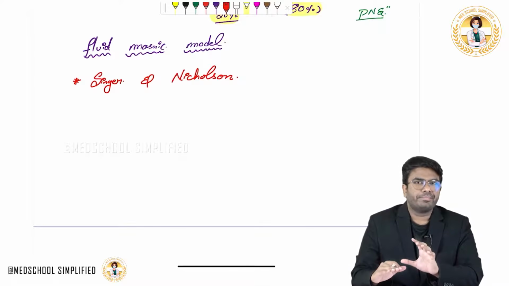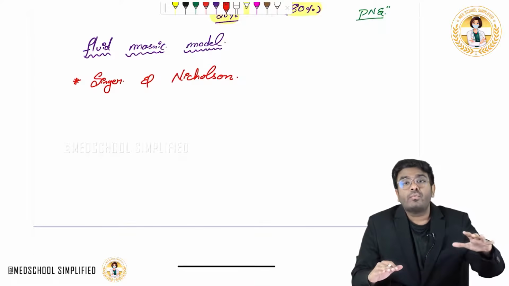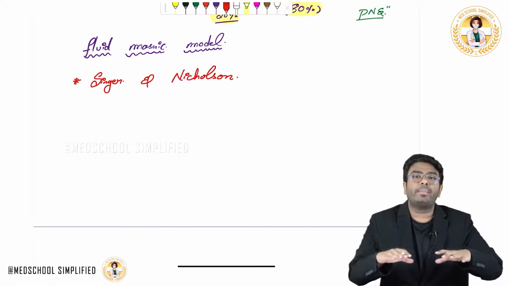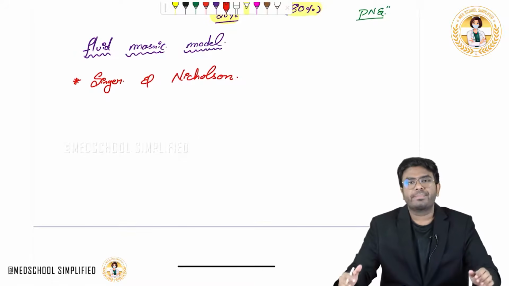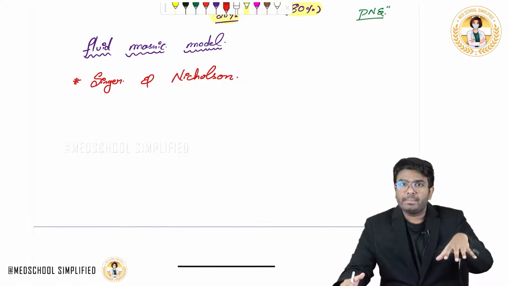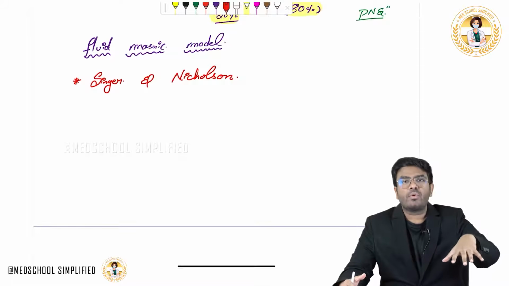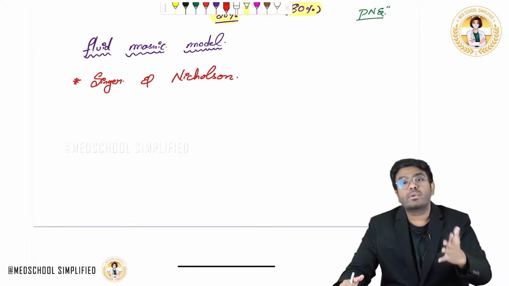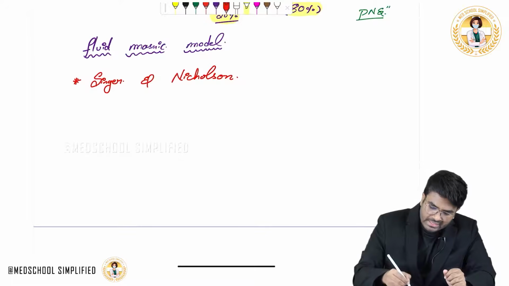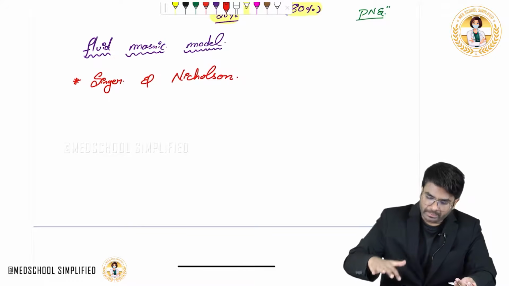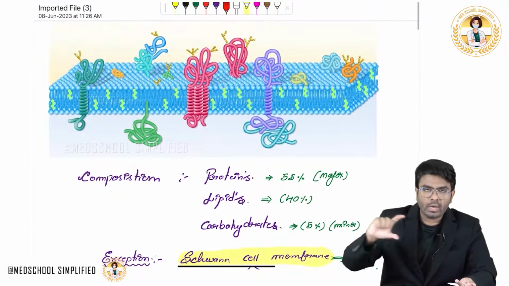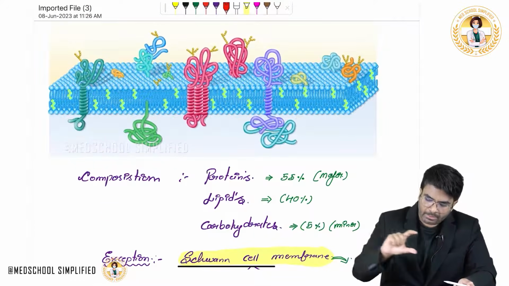According to them, the cell membrane is just like a fluid, a bilipid fluid. In this bilipid sea, the proteins are just floating and they are considered as mosaics. In the sea of bilipid layer, you can clearly see the blue colored things which I am showing you is a bilipid layer.